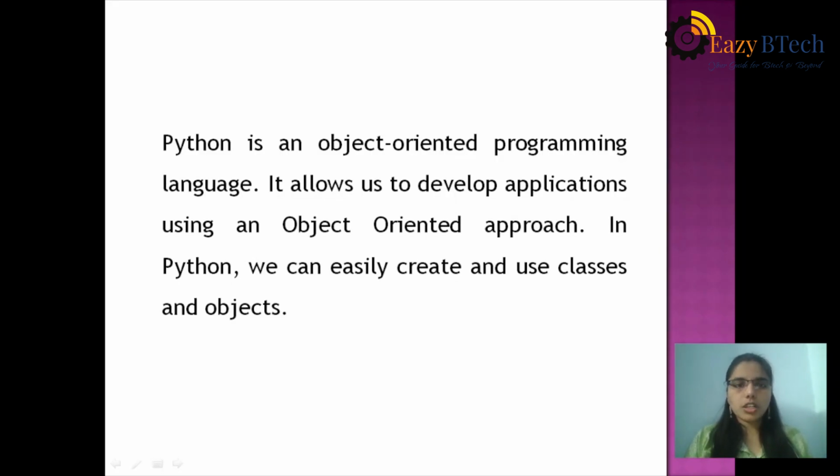Python is an object-oriented programming language that allows us to develop applications using an object-oriented approach. In Python, we can easily create and use classes and objects. Whenever we create an application using the object-oriented approach, it automatically gives security for that application.